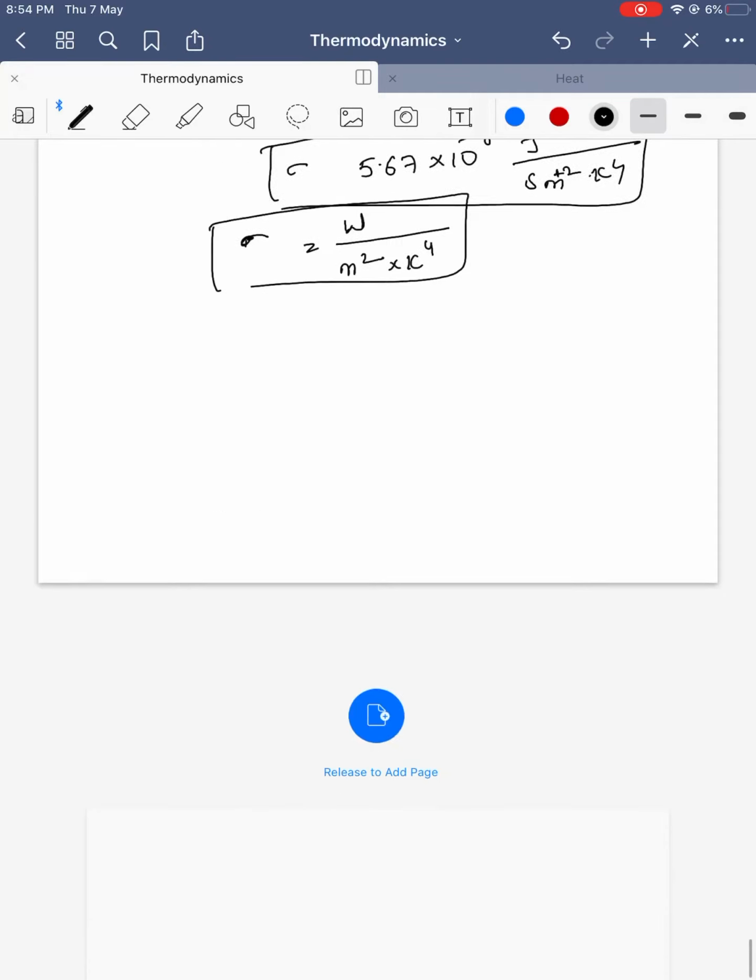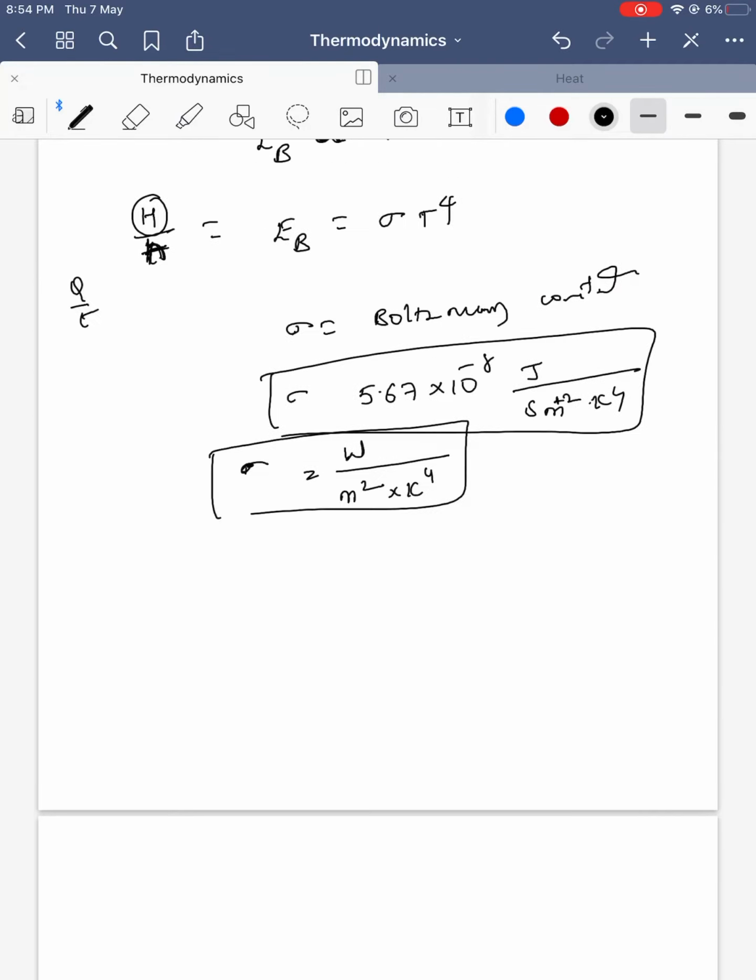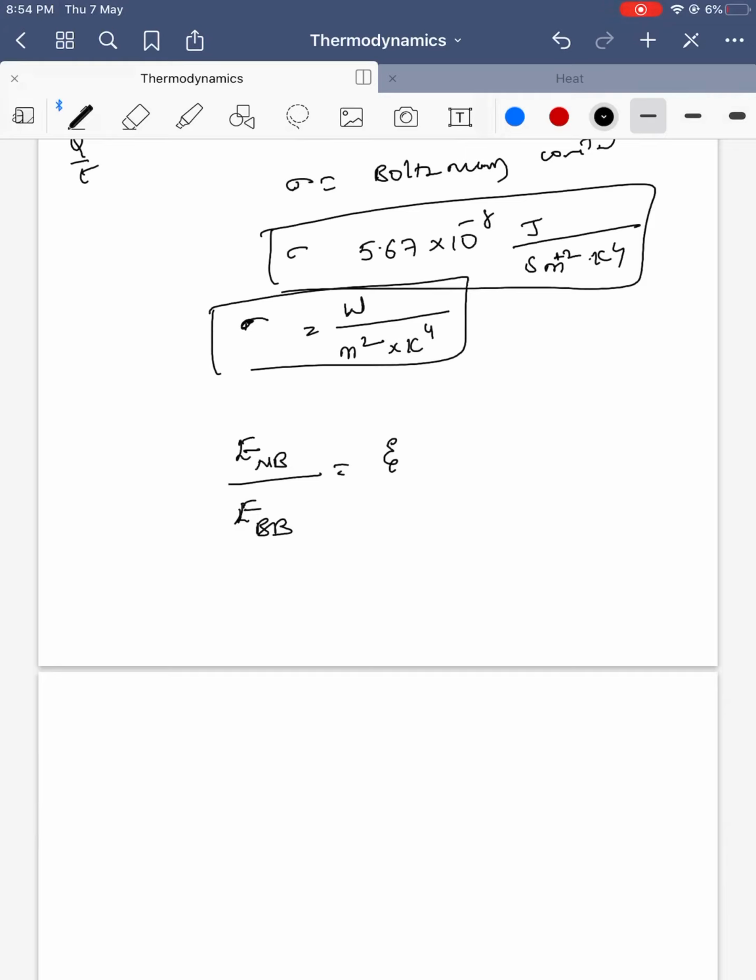What is the emissivity we discussed? Emissivity is nothing but the energy emitted by a normal body over the emissive power of a black body. E normal body is equal to epsilon into E black body.